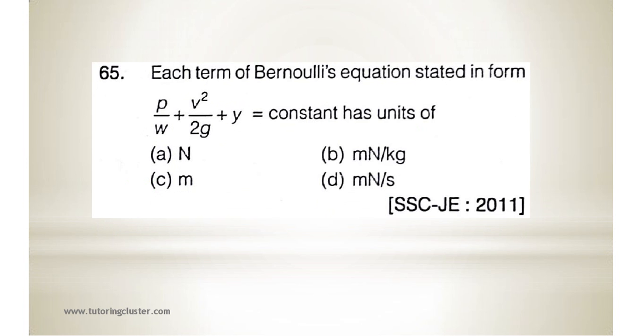Next, question number 65. Each term of Bernoulli's equation stated in the form P upon W plus V square upon 2G plus Y is equal to constant has the unit. Just now we have seen it is meter.